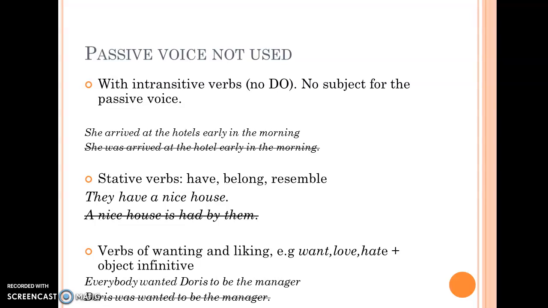So "she arrived at the hotel early in the morning" cannot become "she was arrived," because "arrive" is an intransitive verb. With stative verbs, such as have, belong, resemble, seem, and so on, we cannot have passive voice either. "They have a nice house" can never be "a nice house is had by them." With verbs of wanting and liking, we cannot use passive voice.